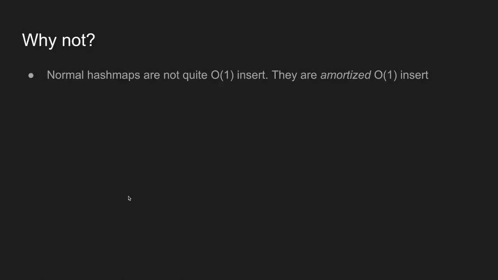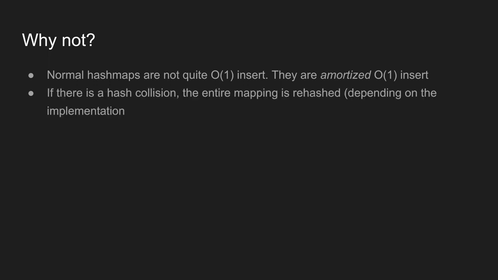Why not? Well, normal hash maps are not quite O of 1 inserts. They are amortized O of 1 inserts. So a hash map is famous. Oh, you can put it in and get it out in O of 1 time, and they're awesome. Well, that's not quite true. Because if there's a hash collision, what happens is the hash algorithm will rehash everything so that the collision is no longer there. And rehashing everything takes, of course, O of n time.